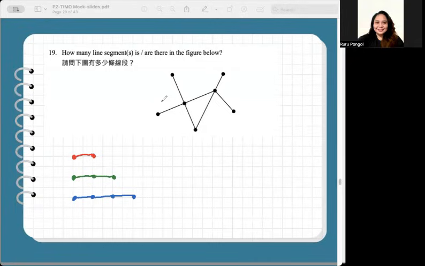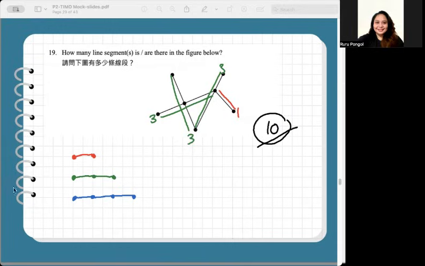We can see one set of one line segment, right? And then we can see one, two, three sets of 3-point lines. So every 3-point line is equivalent to three, three, three, and then one. So in total, 3 plus 3 plus 3 is 9, plus 1. Total is 10. Right? For number 19, the total is 10.